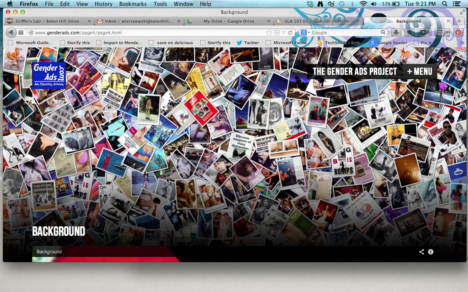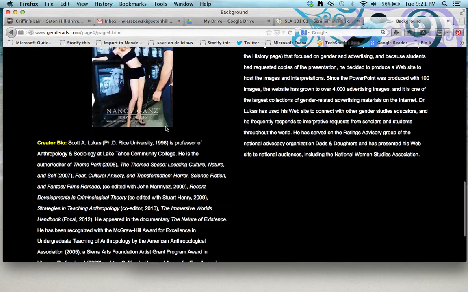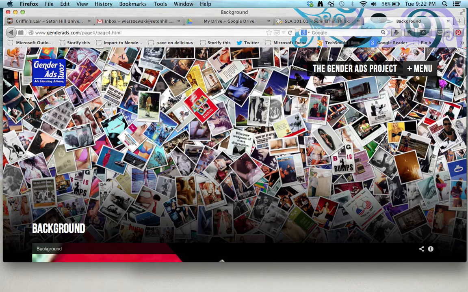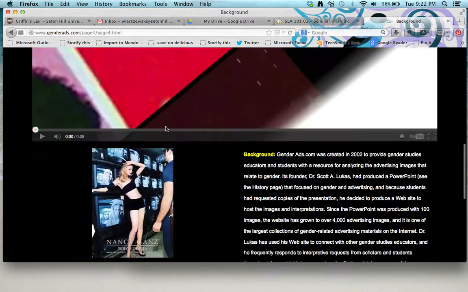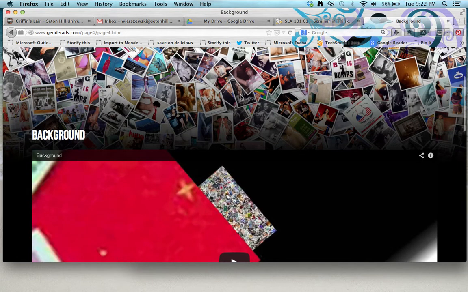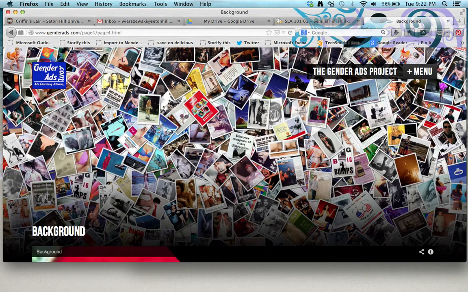Or automatically credible. You still need to go through the rest of the CRAP tests to make sure that a .org is a reliable source. So this is a .com, which is sort of alarming to me, just because usually that means that some profit is being made. However, I don't see any advertisements here, so that's another important thing to look at. There's no ads anywhere. Other than, obviously, he's looking at gendered ads, but there are no ads that are making him money on this website. So I would say it doesn't look like he's trying to turn a profit here at all.